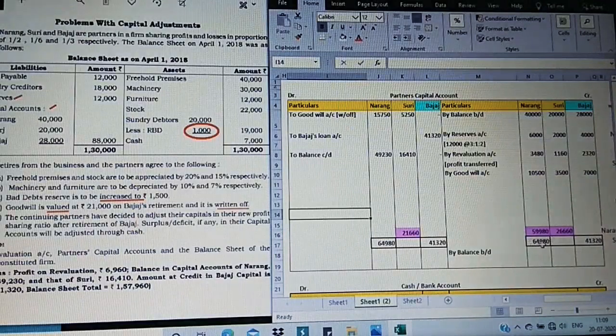Just observe, 64,980 is the greater debit side value. From this, what is the credit side total which we found in pencil? 59,980. If you subtract this, what is the difference we get?